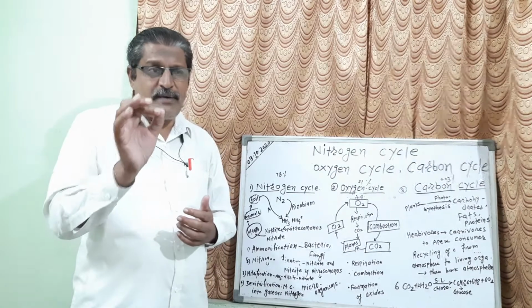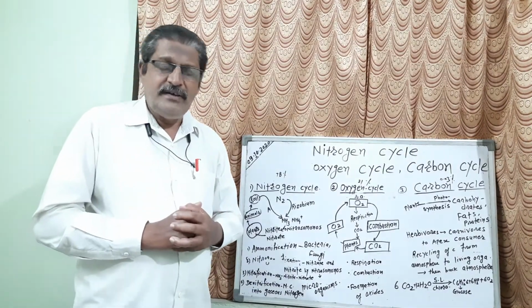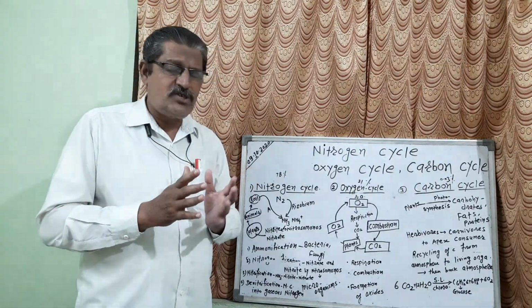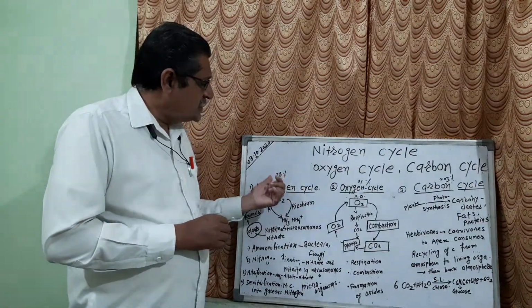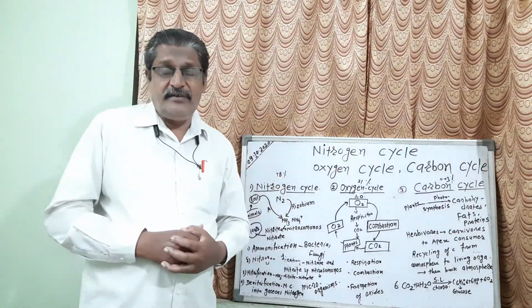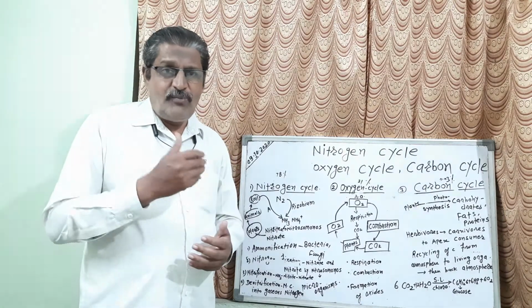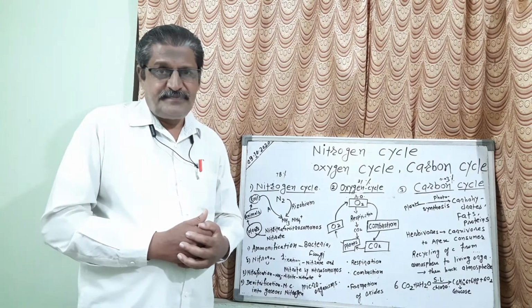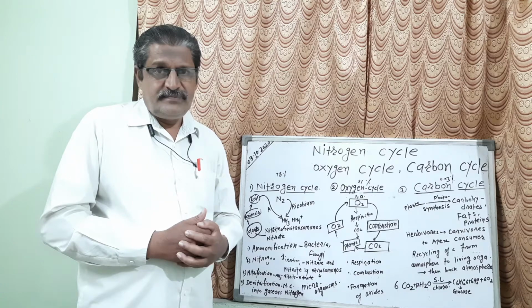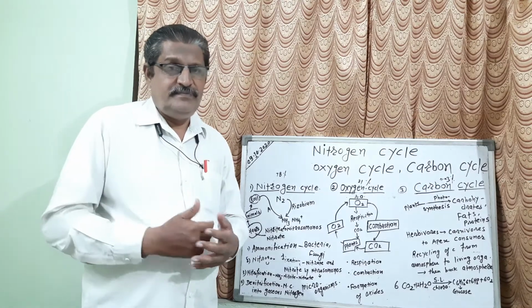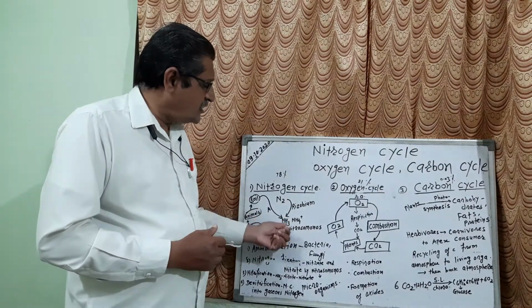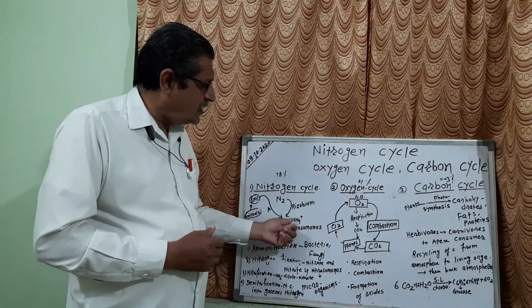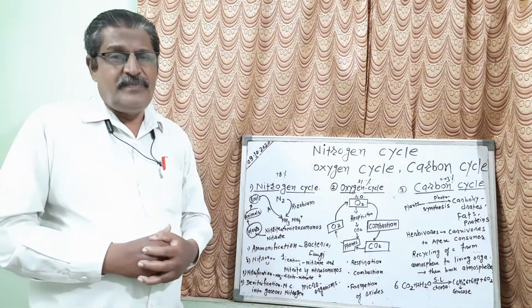Rhizobium is one example of a microorganism. There are many microorganisms in the soil, but with the help of rhizobium, this nitrogen is converted into ammonia or ammonium, that is, NH3.